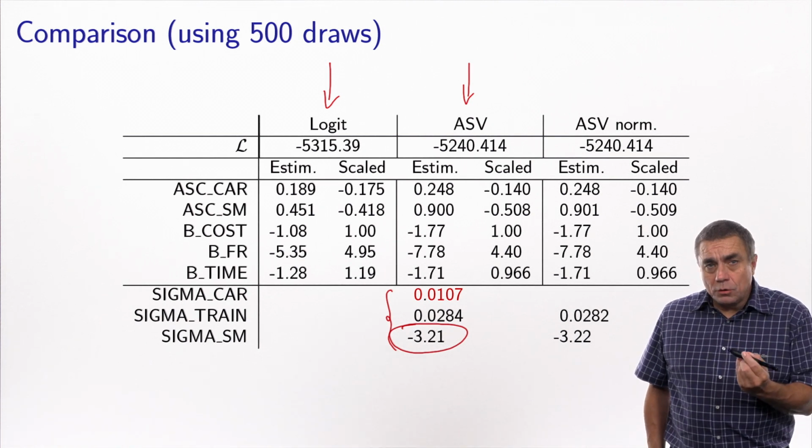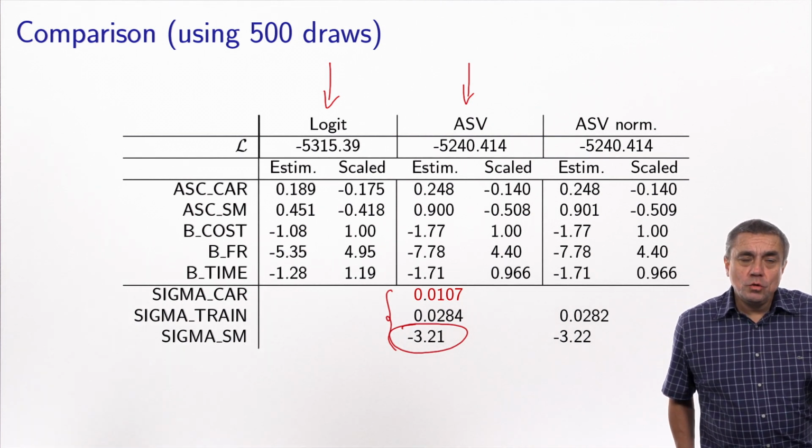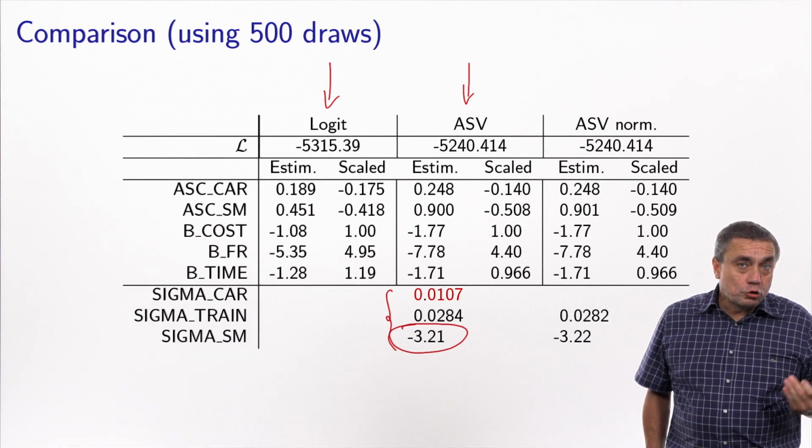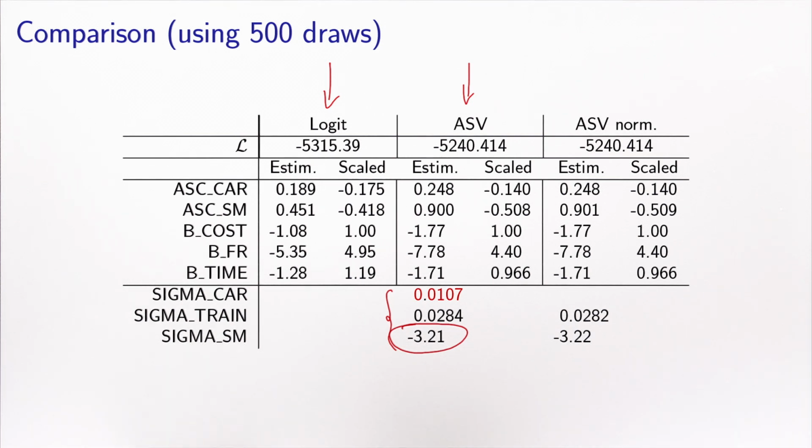And it is important because, as I mentioned before, you need to select the alternative with the smallest variance in order to be normalized. Therefore, in this case, the smallest variance is the one associated with car, because we have to omit the sign, we have to ignore the sign. And this is what I have done in the next column, is to re-estimate the model by normalizing the sigma car to 0 here.